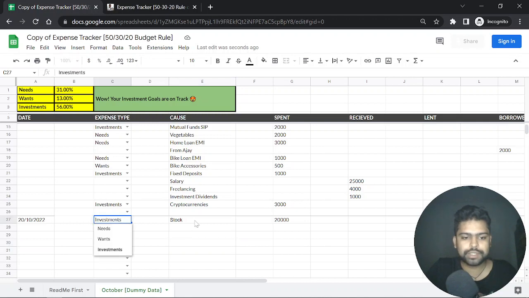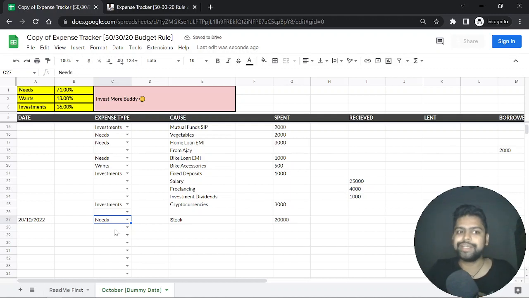Now if you consider your stock as needs, let's say that was a stock which was a need, it automatically changed over here. Your needs exceeded 70%, 71% over here, and it's telling you to invest more, buddy. So this is how the whole calculator works.